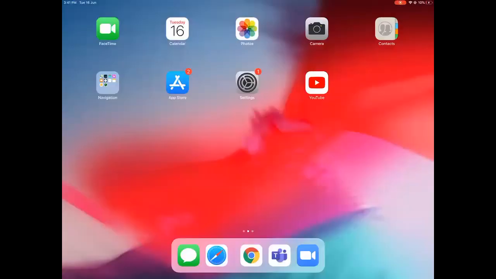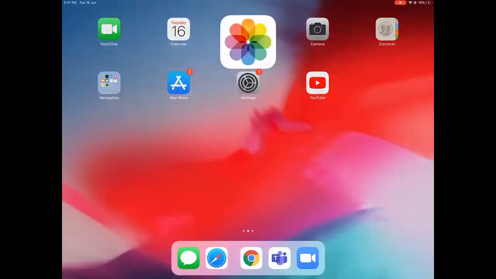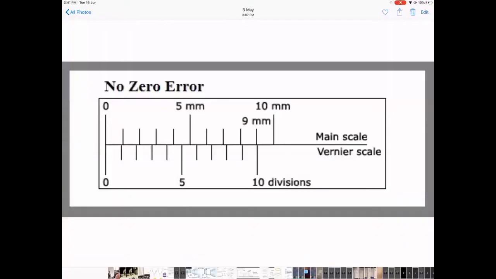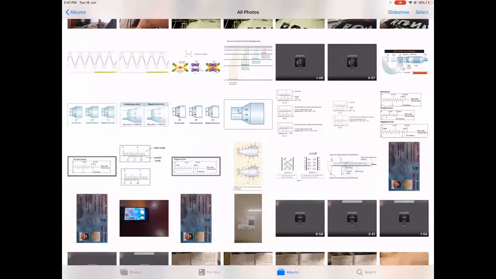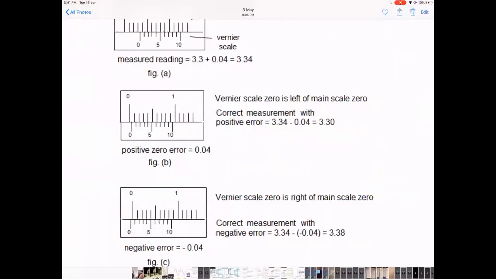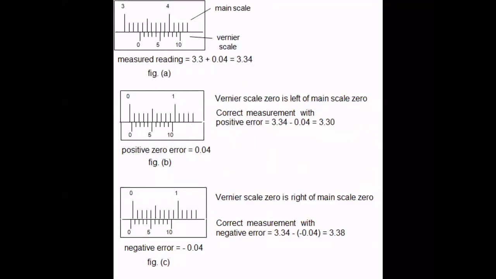So first I have to show you some photos of the vernier caliper. So here is a photo. Let me show you the vernier caliper reading here. Do you see this first one? Just look at figure A. Don't look at the other figures.